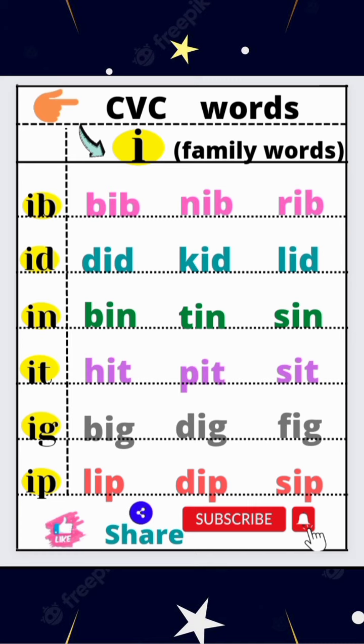Phonic of IN is in. Words are bin, tin, sin. Phonic of IT is it. Words are hit, pit, sit.